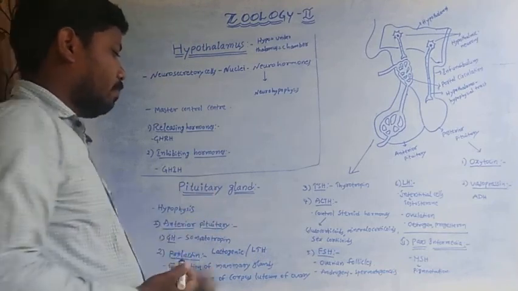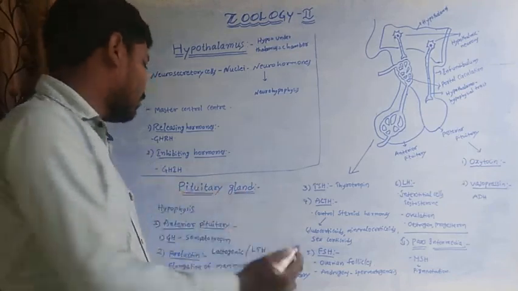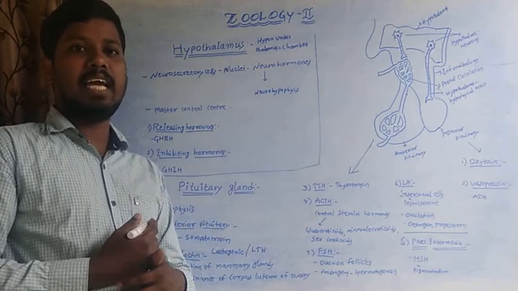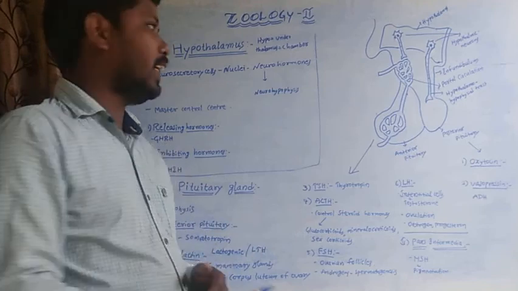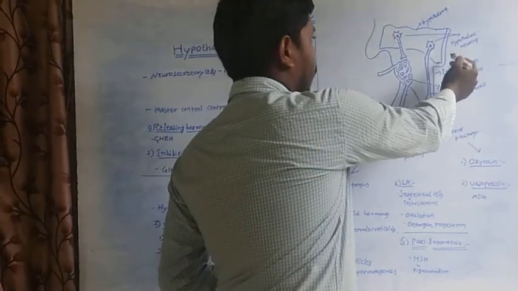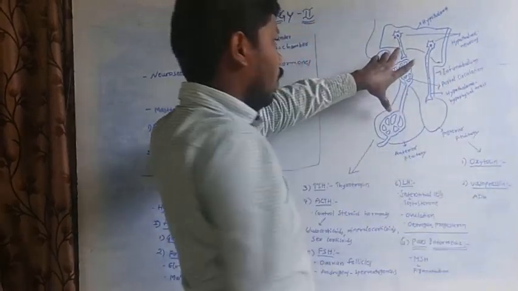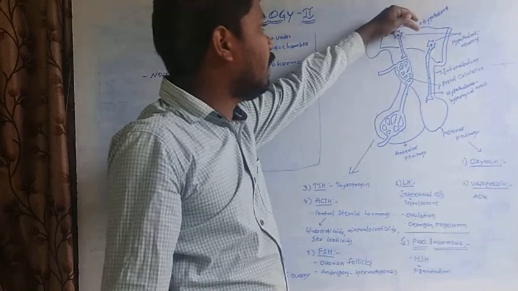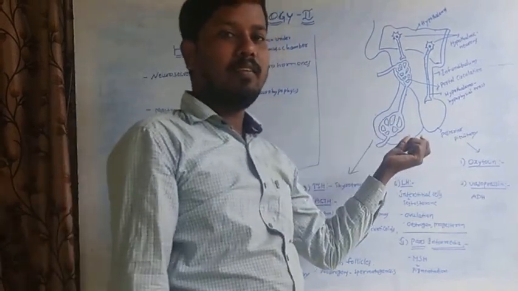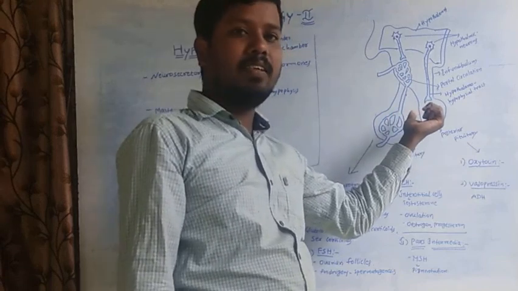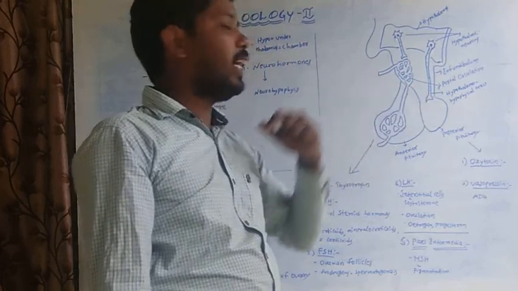So next one is the pituitary gland. So pituitary gland is also called the hypophysis gland. It is located immediately beneath the hypothalamus. This is the pituitary gland. It is a small, undivided or unpaired lobe-like body.